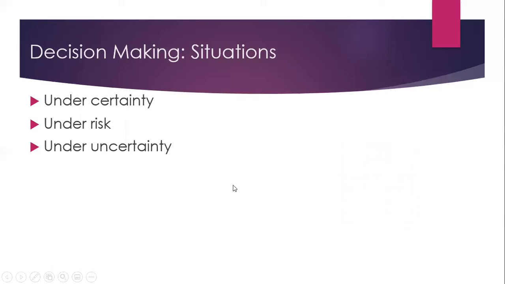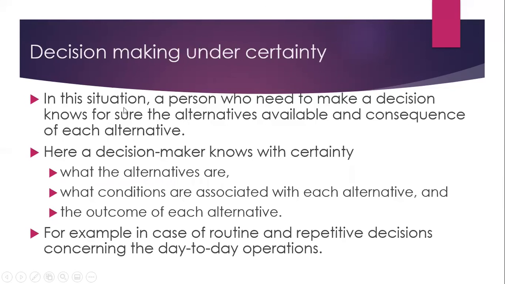Now to summarize, decision making situations can be of three types. We need to make decisions under certainty, decisions under risk, and decisions under uncertainty.